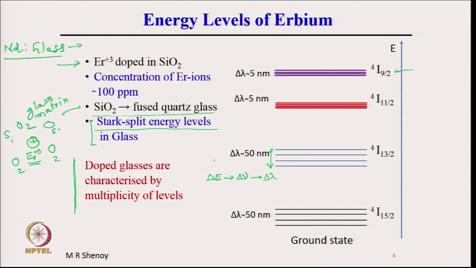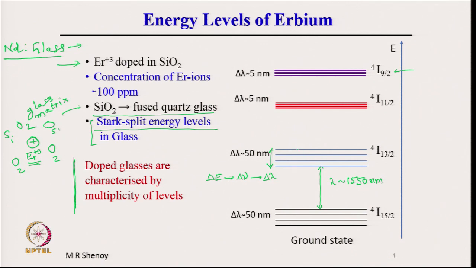What it means is, for example, if delta lambda is approximately 50 nanometer, and let us say the smallest energy difference corresponds to a wavelength of 1550 nanometer. I am just taking a number, 1550 or 1650 nanometer.